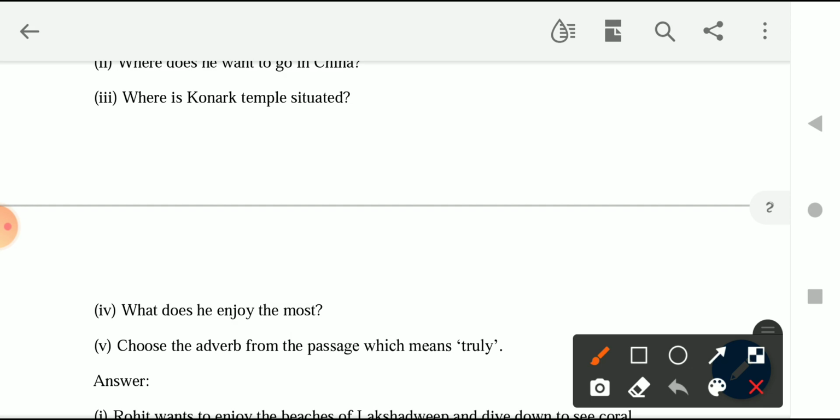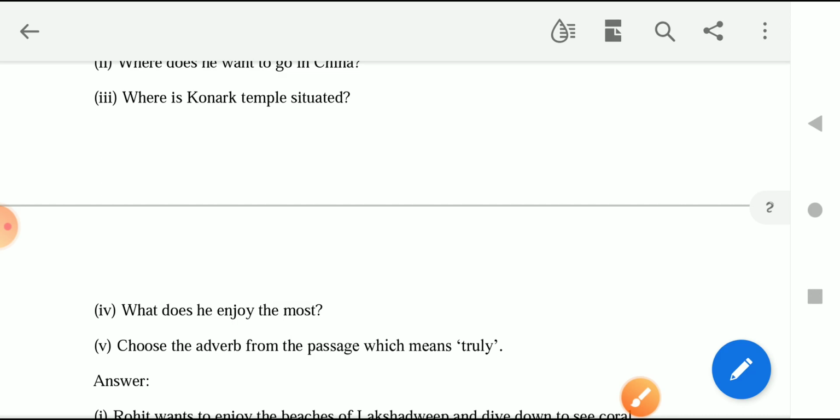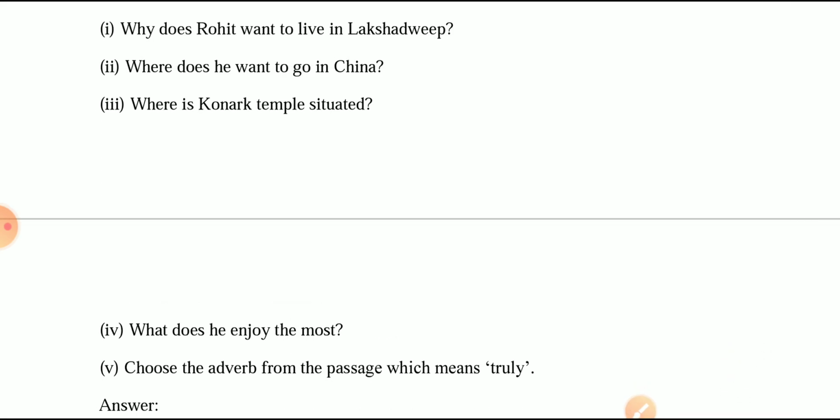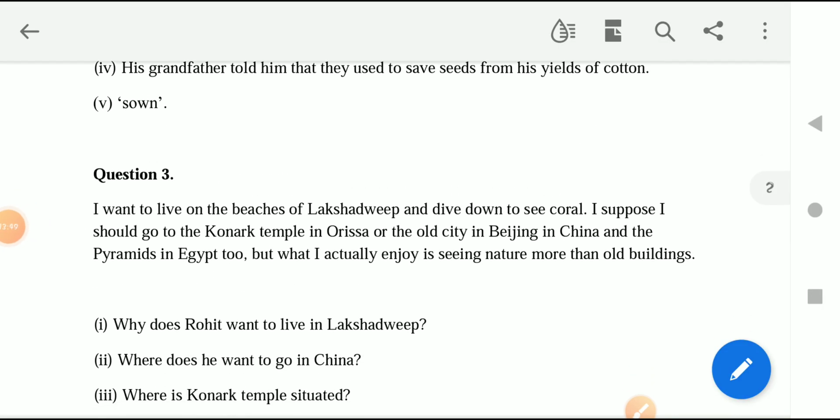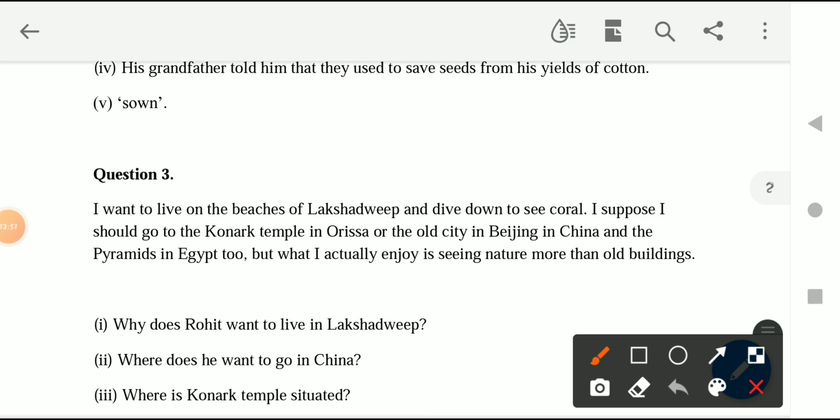Okay, next is, choose the adverb from the passage which means truly. We have to choose the adverb which means truly. So here, see and try to find out the adverb which means truly, which here is actually. Actually is an adverb that is used here, which basically means he truly enjoys seeing nature.